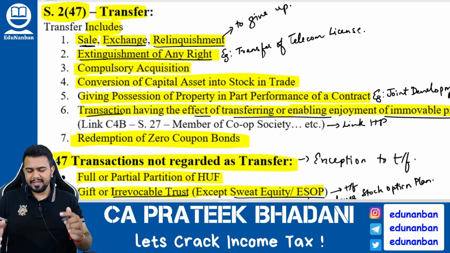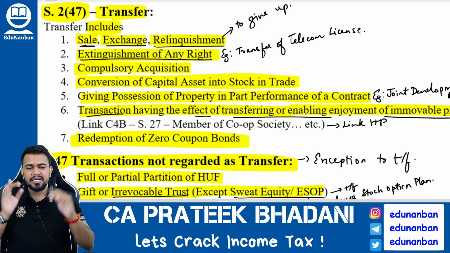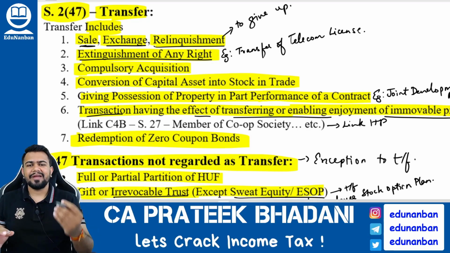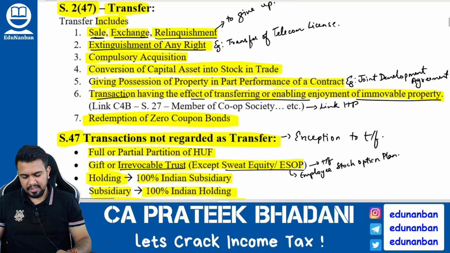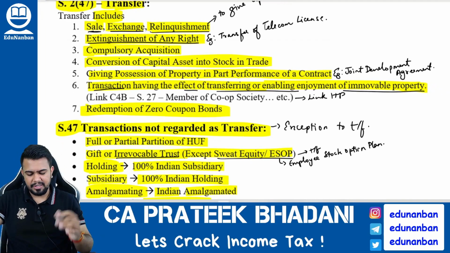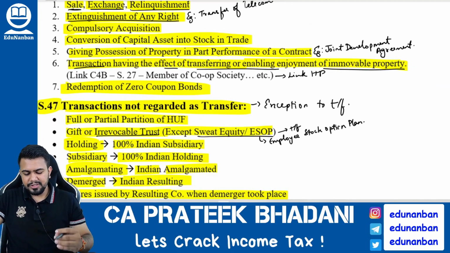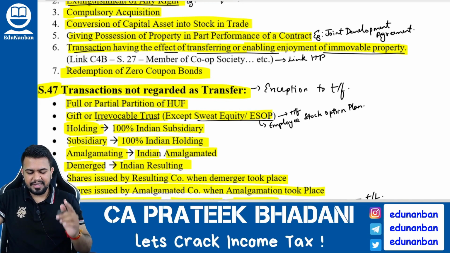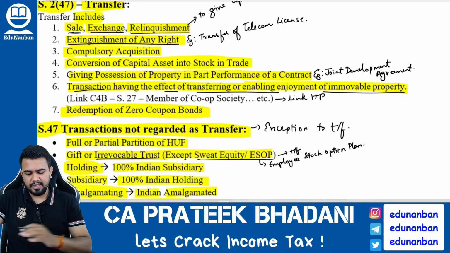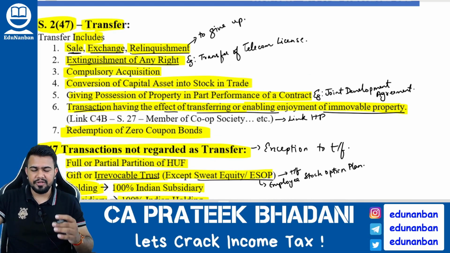So what are included in transfer? Sale, exchange, relinquishment, extinguishment of any right, compulsory acquisition, conversion of capital asset into stock in trade, then giving possession of the property in part performance of a contract, transaction having the effect of enabling or transferring the enjoyment of immovable property, and then redemption of zero coupon bond. So this is the transfer definition.